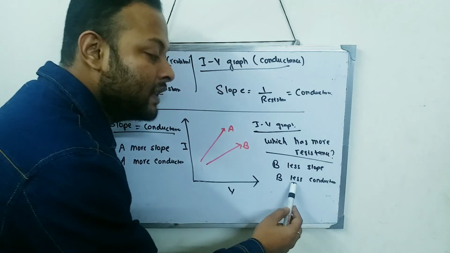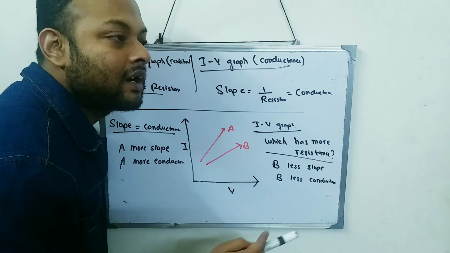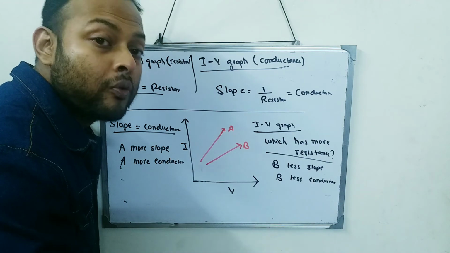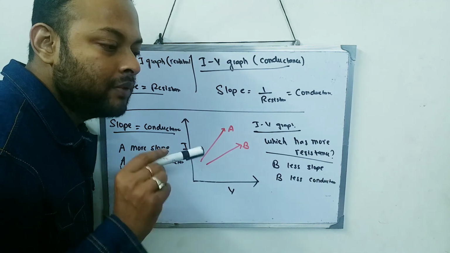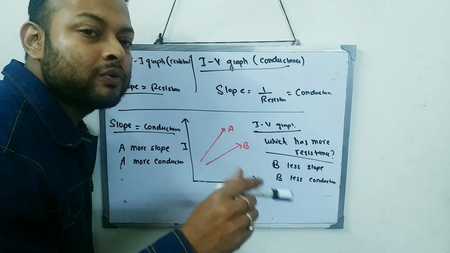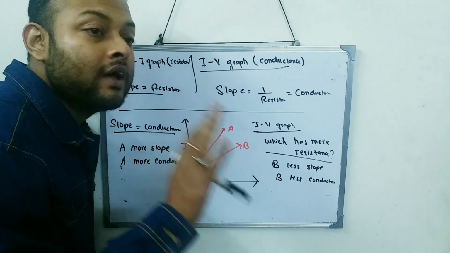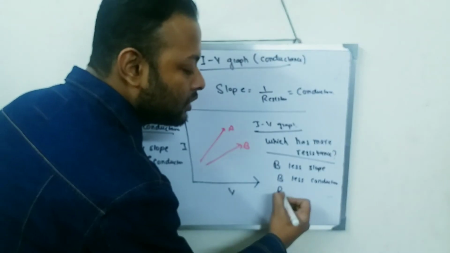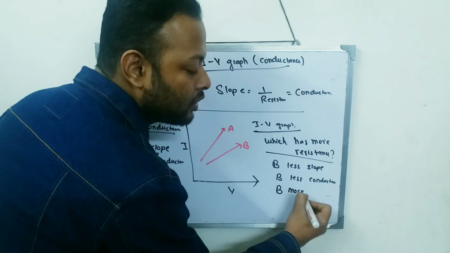If B has less conductance, that means B conducts less. That means B has more resistance. If B conducts the current less, that means B is offered more resistance. So if B has less conductance, that means B has more resistance.